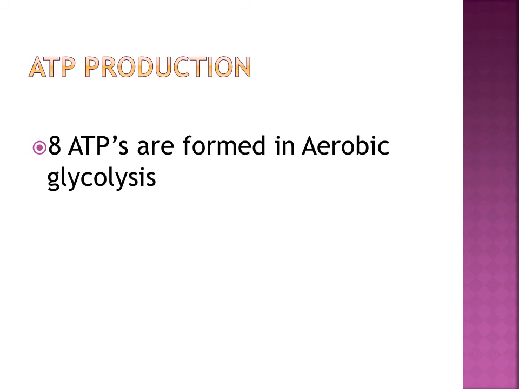Then in the later steps we are getting ATP formation at 2 steps. At each step 2 ATPs will be formed, because 2 molecules of glyceraldehyde 3 phosphate are taking the reactions till pyruvic acid. So 2 ATPs at one reaction, another 2 ATPs at another reaction, totally 4 ATPs here, and NADH is giving 6 ATPs. 6 and 4, 10 ATPs. And how many were utilized? 2 were utilized. So 10 minus 2 is 8 ATPs. So in aerobic glycolysis we get 8 ATPs.